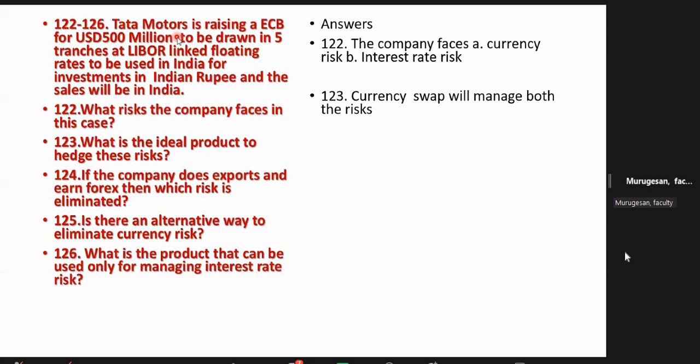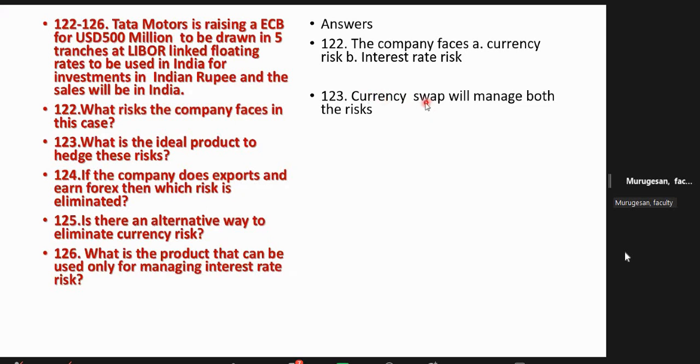The second risk is that you are raising at floating rates. Suppose you are not availing in one stroke. Next time when you avail, the rates may go up. When the interest rates go up, you have to pay more interest, and that becomes a loss. Lastly, how can we manage it? One product will manage both losses simultaneously. Two risks will be managed simultaneously. That product is called currency swap. That product is called as what?